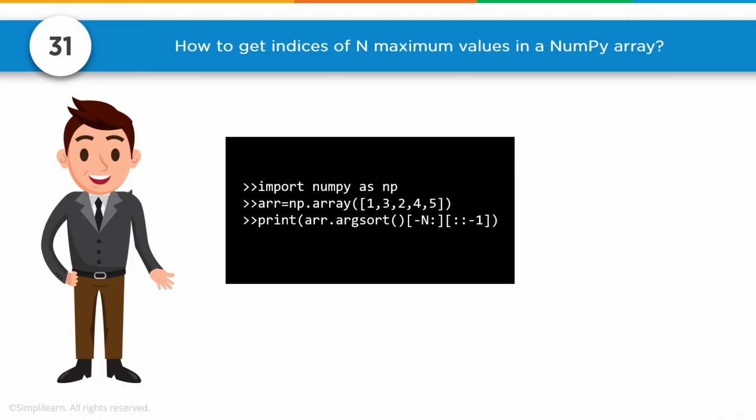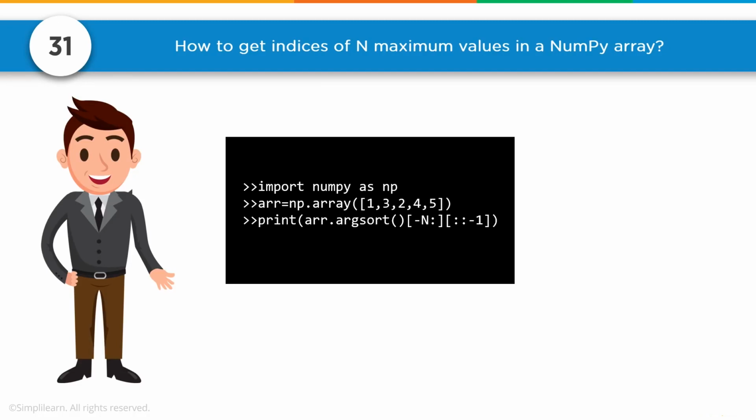Number 31. How to get indexes of n maximum values in a numpy array. Of course, the first thing to do is to import numpy as np. You don't necessarily have to use np, but that is the most standard use of numpy. We create our array equals np.array of 1, 2, 3, 4, 5. And then if we want to get our indexes of n maximum values in a numpy array, one way to do it is to take our array, sort it, then do -n colon.